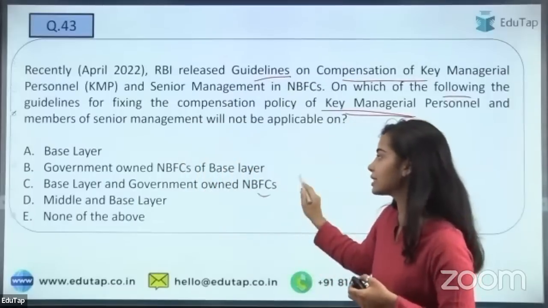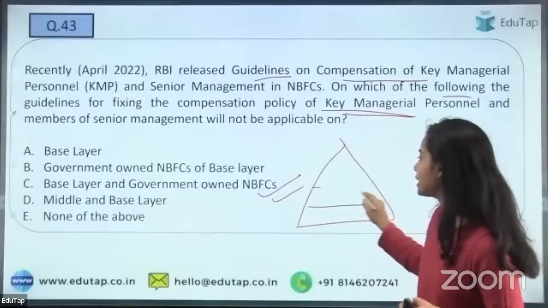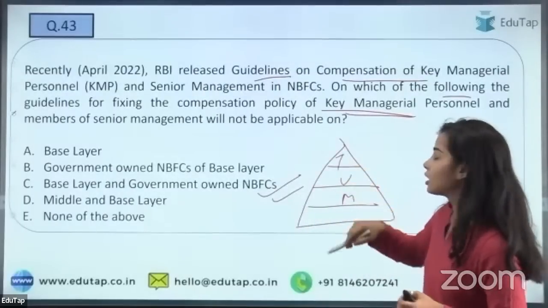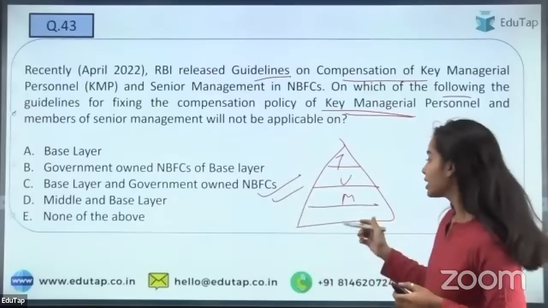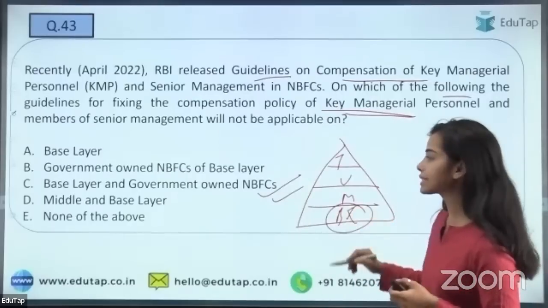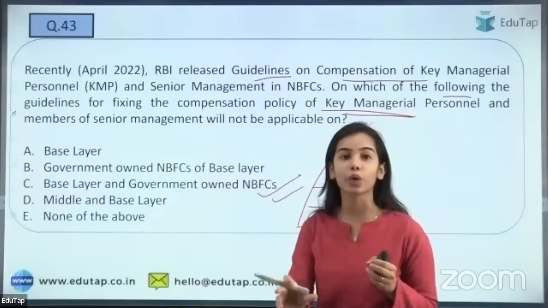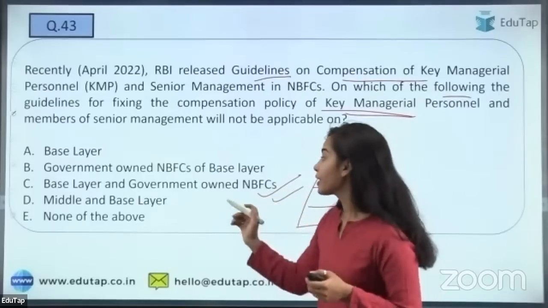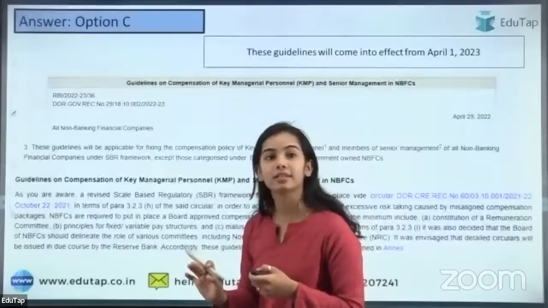And I'm getting the answer C, that is absolutely correct. So under the scale based regulatory framework, all the other layers, the middle layer, the upper layer, the top layer, have to follow the guidelines, but the base layer does not have to follow this guideline. That is the layer of NBFCs that have less than 1,000 crores of asset size. Okay, as well as the government owned NBFCs also do not have to follow these guidelines.